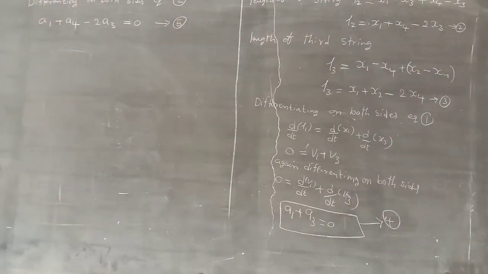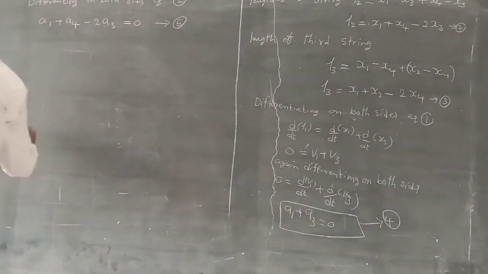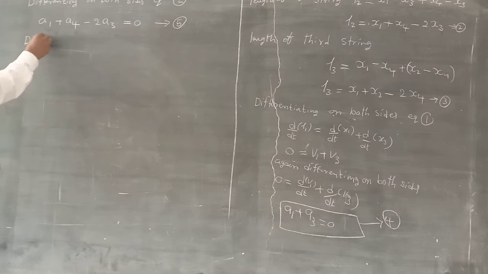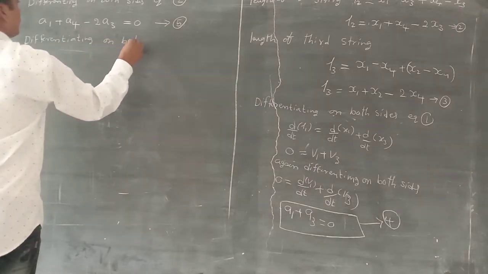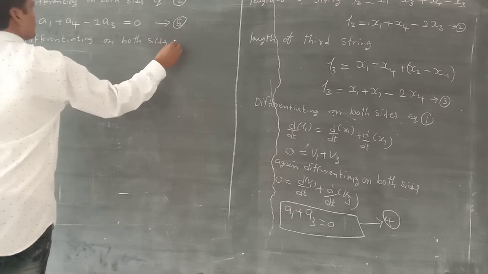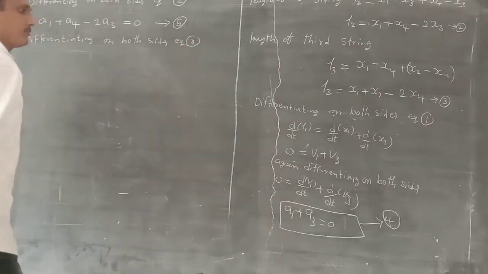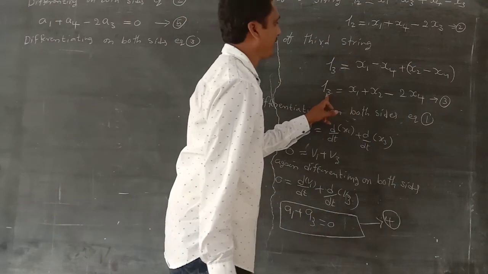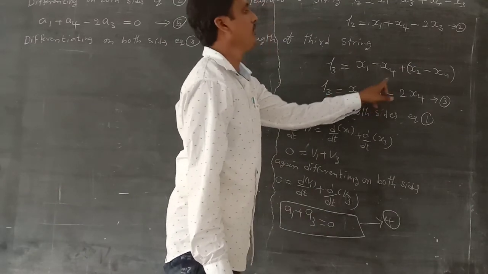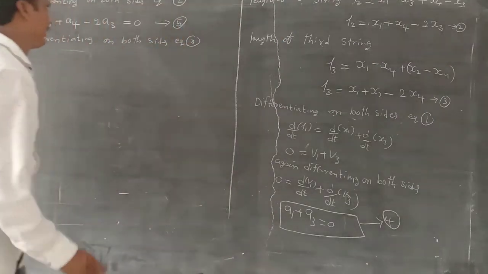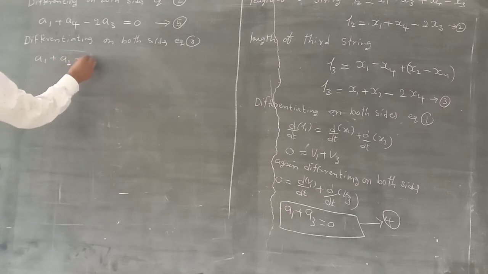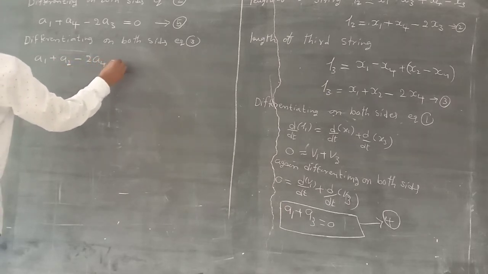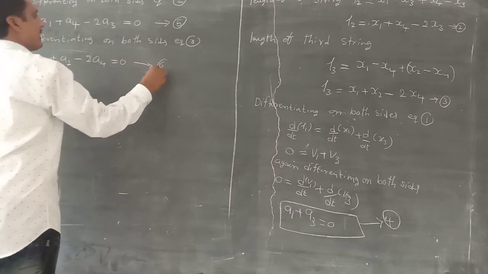Next, differentiating equation 3 on both sides. Same pattern: this is 0. a1 plus a2 minus 2 into a4 is equal to 0. This is the sixth equation.